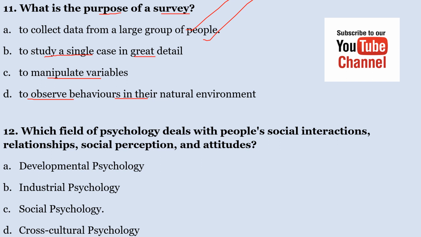Number 12, which field of psychology deals with people's social interactions, relationships, social perceptions, and attitudes? A. Developmental psychology. B. Industrial psychology. C. Social psychology. D. Cross-cultural psychology. The correct answer here is social psychology. This is the field in which people's interactions, perceptions, and attitudes are investigated. So the correct answer here is C.